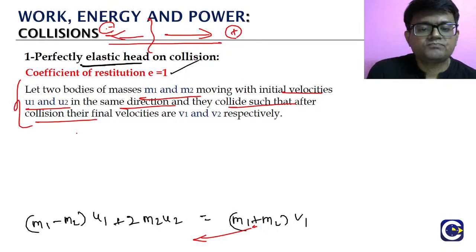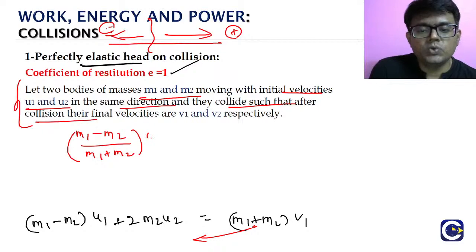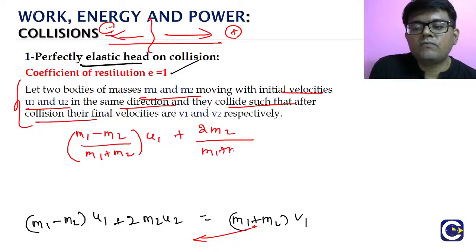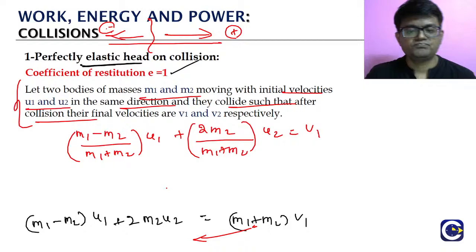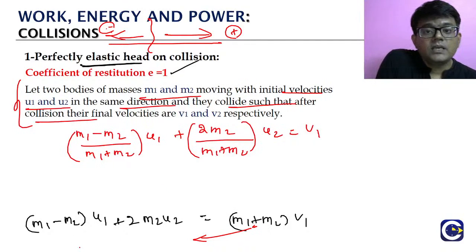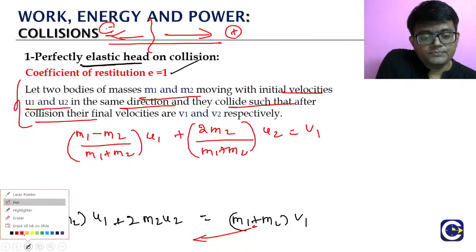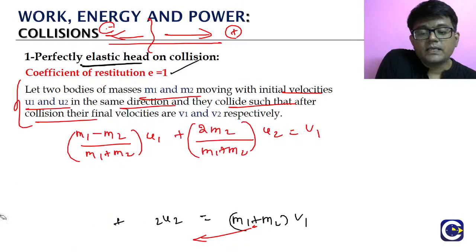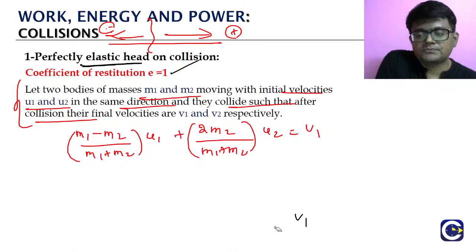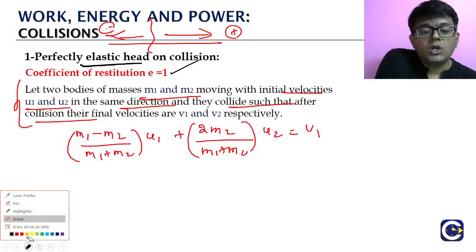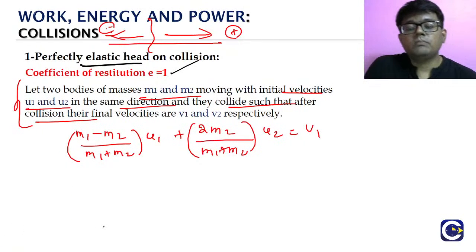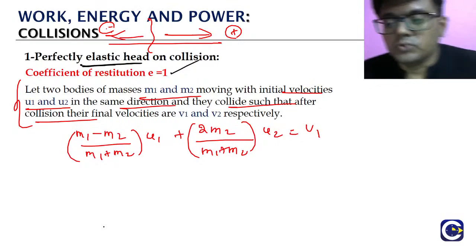V1 is (m1 minus m2) divided by (m1 plus m2) into u1, and the second term is 2 m2 by (m1 plus m2) into u2.